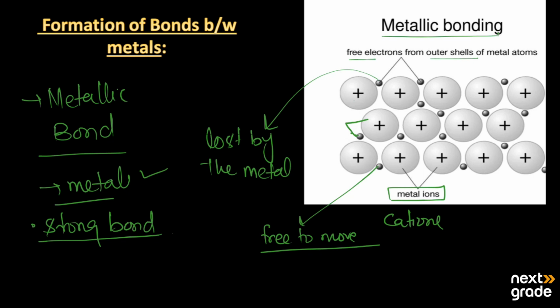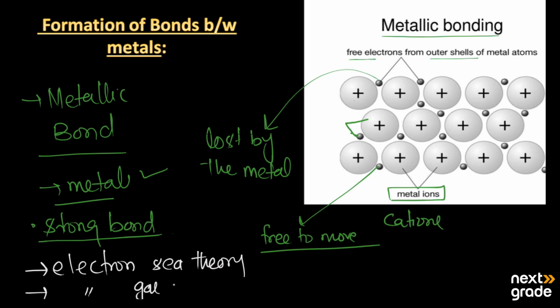All the metals are held together by the metallic bond, and this can be explained by the theory known as the electron sea theory, the theory that explains the metallic bond. It is also known as the electron gas theory.